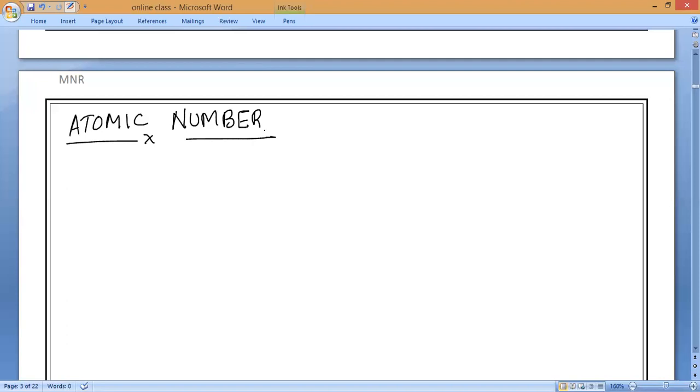Okay. Remember all of you, the atomic number of any element is equal to only the number of protons present in the nucleus of the atom. Immediately remember the symbol that represents atomic number. What is the atomic number symbol? Z. Okay. Now, what do you mean by atomic number? Don't even think about the electrons; only remember atomic number means number of protons.